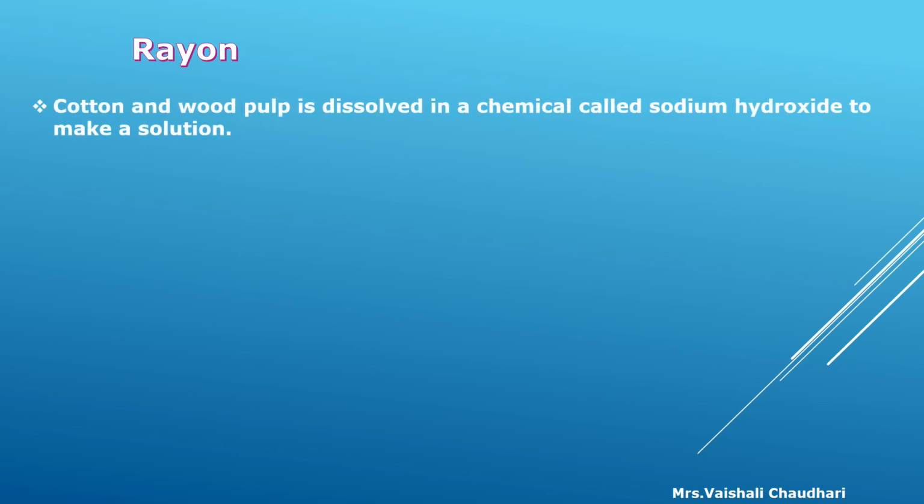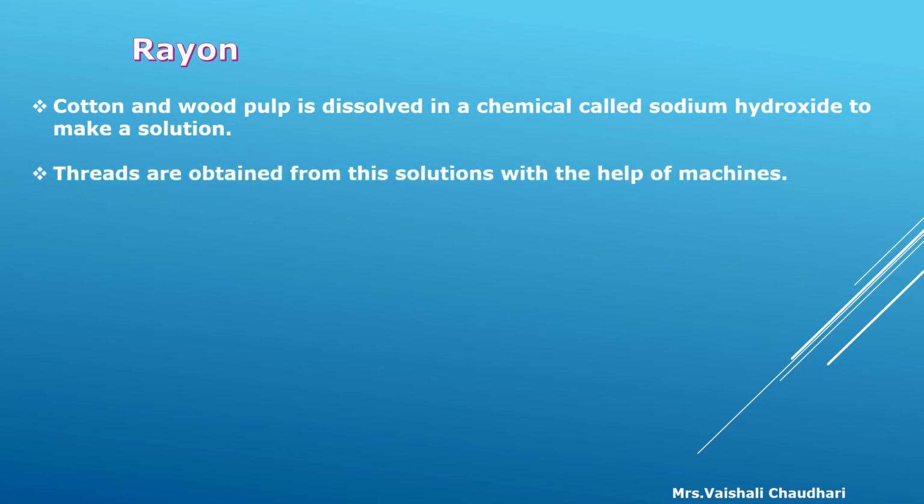Next synthetic thread is rayon. Cotton and wood pulp is dissolved in a chemical called sodium hydroxide to make a solution. Threads are obtained from these solutions with the help of machines.